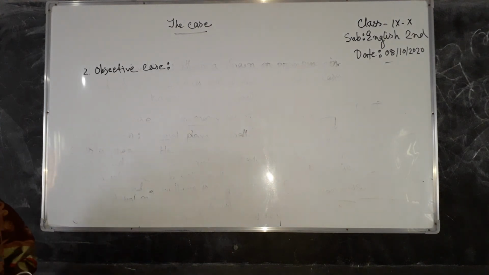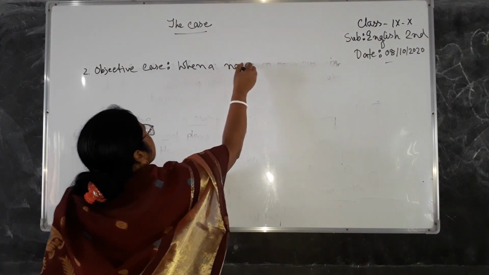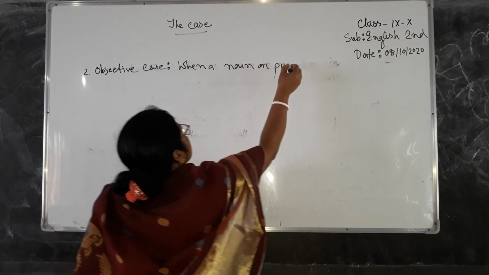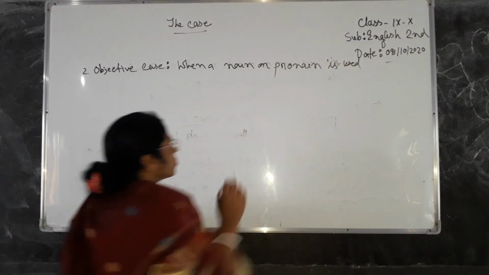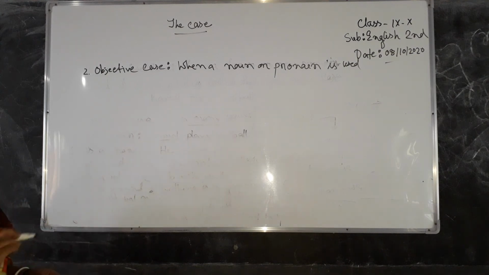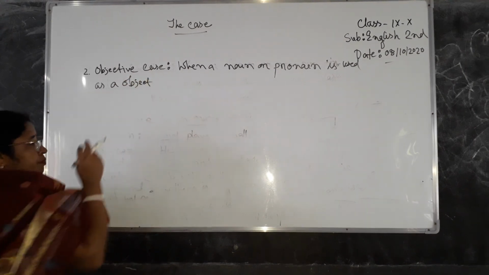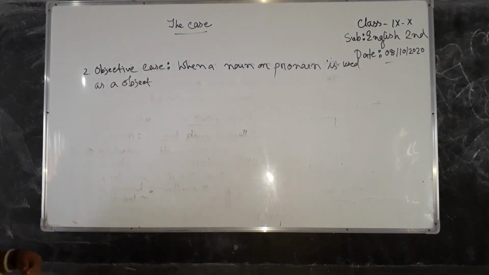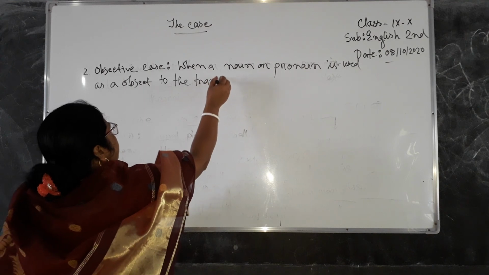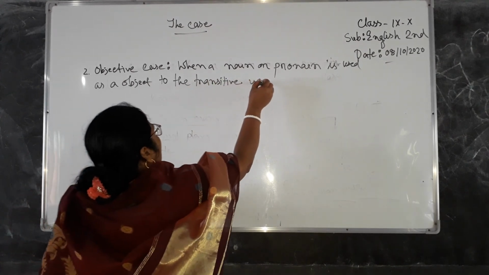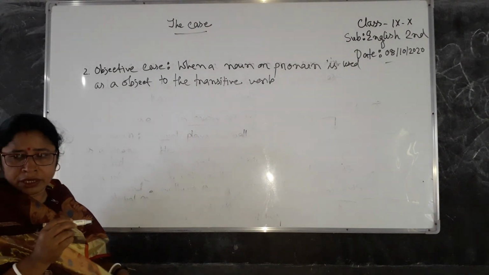The objective case: when a noun or pronoun is used as an object to the transitive verb or a preposition.